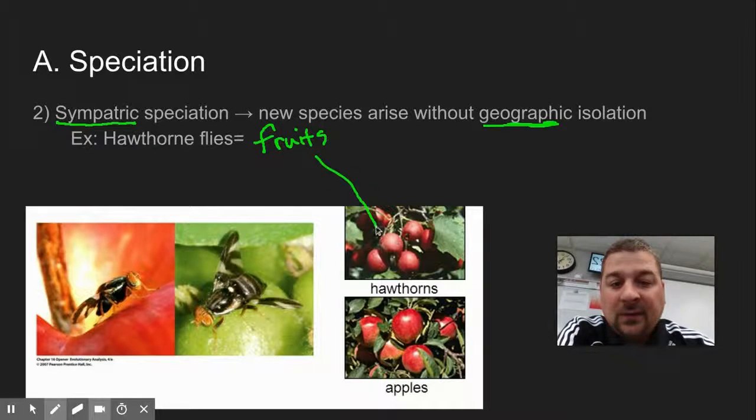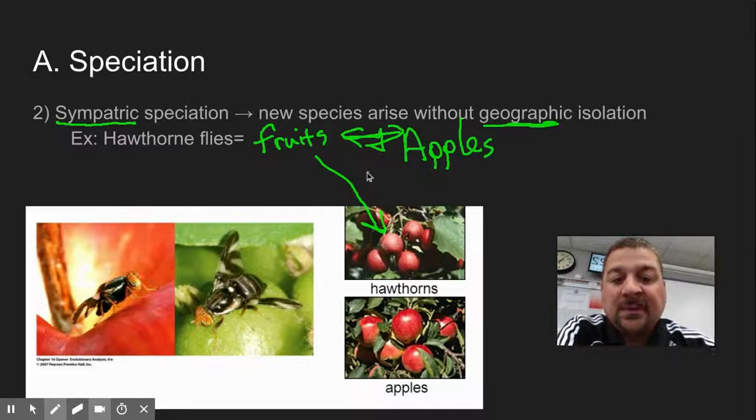When apple trees were introduced in the United States, the two trees often grew close to each other. These flies lay their eggs on the fruits, and the larvae use the fruit for food before going through metamorphosis into a fly. Well, some of the flies saw these red apples and started laying their eggs on apples.